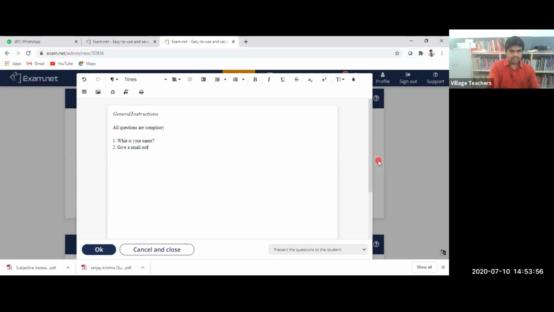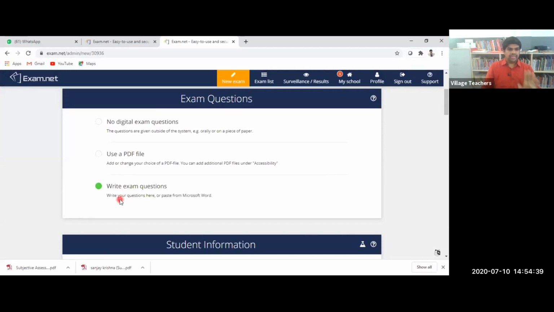Anil sir, this is same as Word, right? Yeah, same as Word, sir. We can do the editing option. We can make it bold, italic, underline, coloring. Anything is possible. Okay. So if I have typed already in Word, can I copy paste? Yeah, definitely. You can copy paste. Either you can copy paste, or you can save it as PDF and you can upload as PDF in the second option. Oh, wonderful. This is the question paper I generated, and after that I can click the OK button here. So the question is already generated.